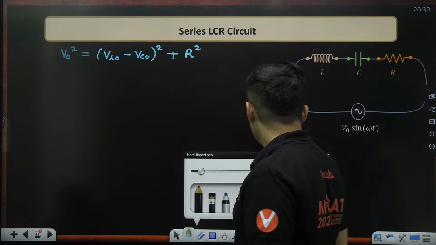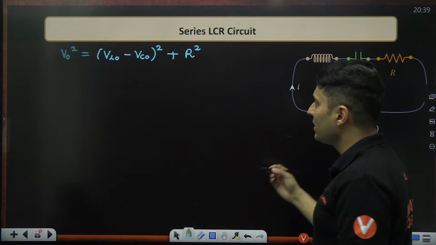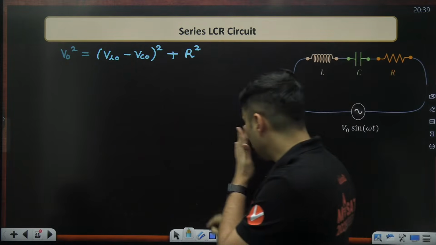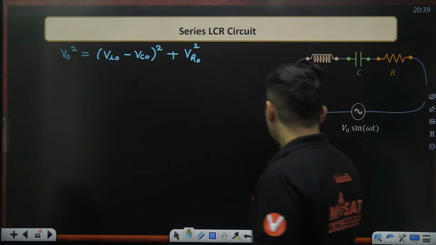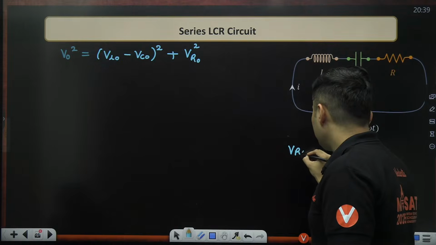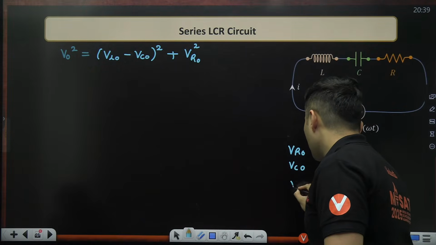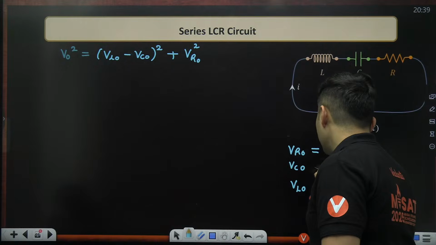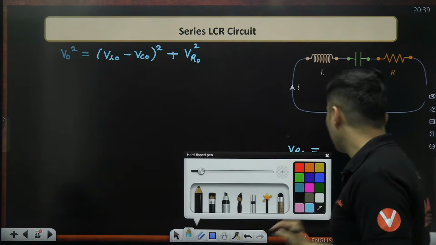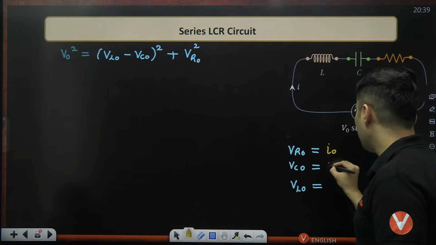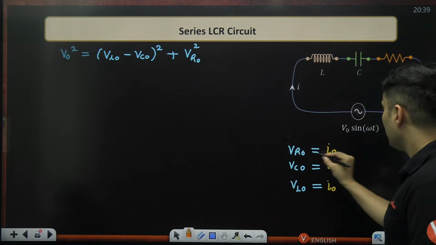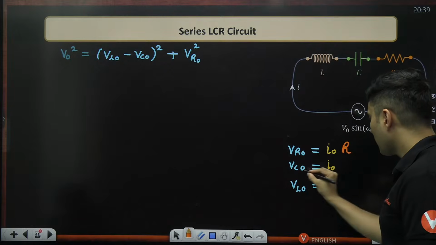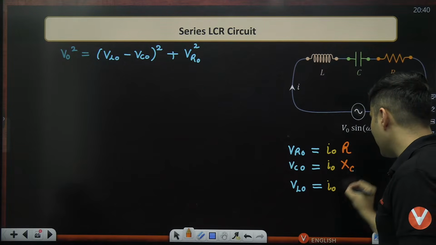Now, what is VL naught technically, or what is VC naught, or what is R? Sorry, why did I put R over here? Remember, this was VR naught. It was VR naught whole square. See, guys, VR naught, VC naught, VL naught, all these things will always be the maximum current, which is I naught, multiplied by the respective resistances. Like for resistance, this will be R. For capacitor, this will be XC. For inductor, this will be XL.